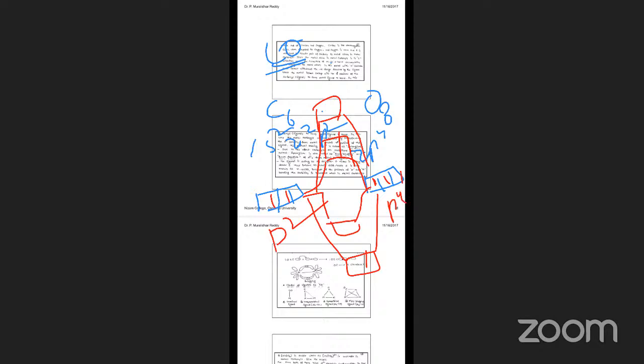Here we have sigma 2px, sigma 2py, and pi 2pz. So how do we distribute the electrons?